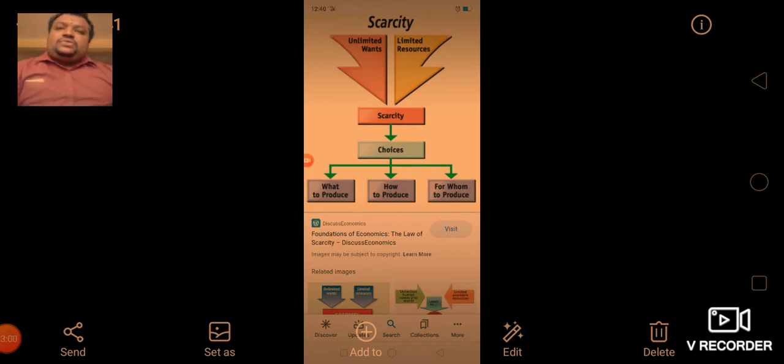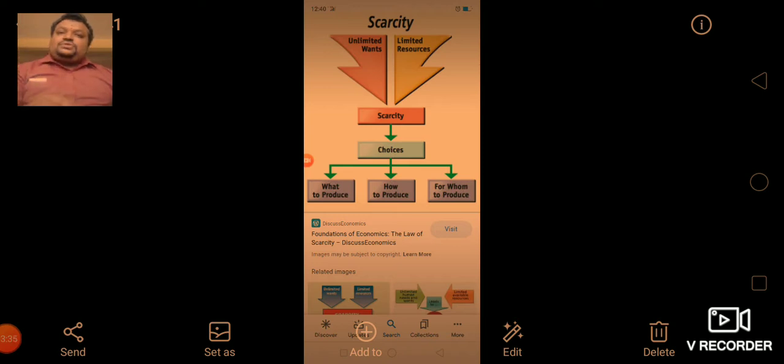What thing should I produce? He will try to produce a good which has more demand. He will produce the good which has more demand, and he produces for whom? For the public. Those who are demanding the goods, for them he is producing. And the second question is how to produce.